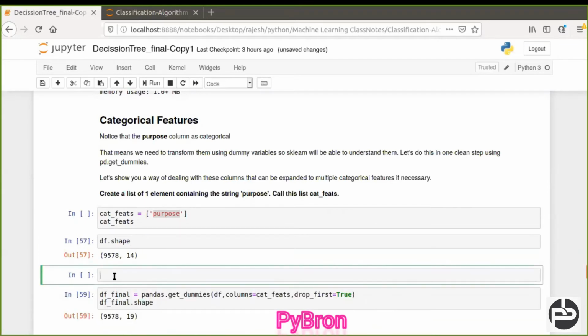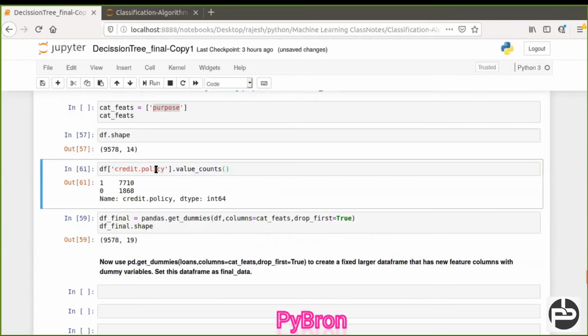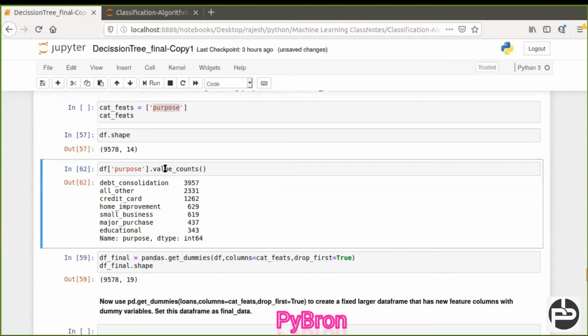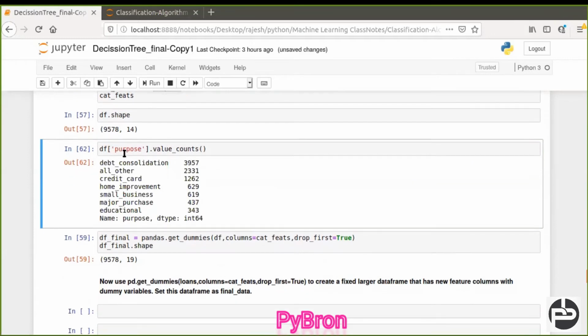Okay, just give me a moment. df['purpose'].value_counts(), you can call the value_counts method. Okay, it's not working, one minute. Okay, here it is working. Yeah, you can see debt consolidation. How many categories do we have? 1, 2, 3, 4, 5, 6, 7, right? 7. And initially it was 14.